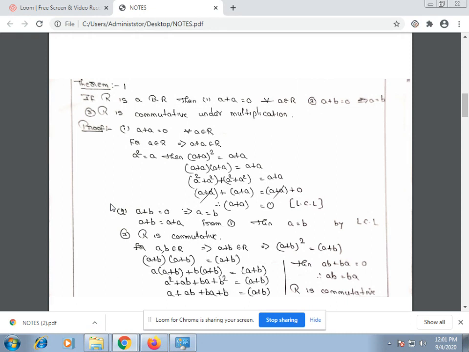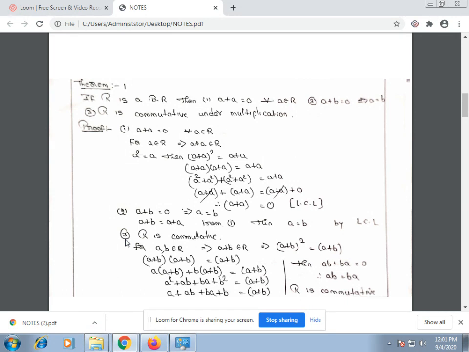And the third one is R is commutative, that is, commutative means a · b is equal to b · a. We know that (a + b) can be written as (a + b) whole square, since R is a Boolean ring. Therefore, (a + b) whole square is equal to a + b. (a + b) whole square can be written as (a + b) into (a + b).